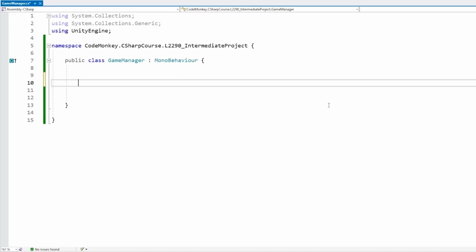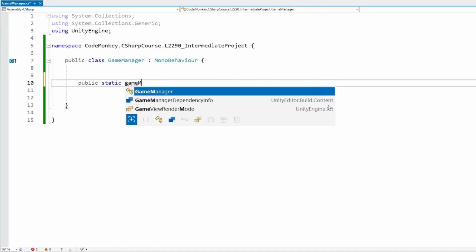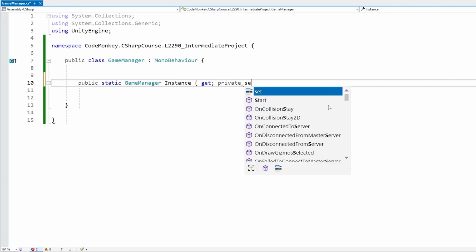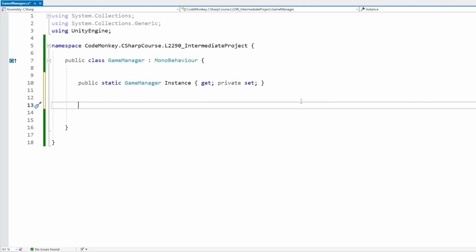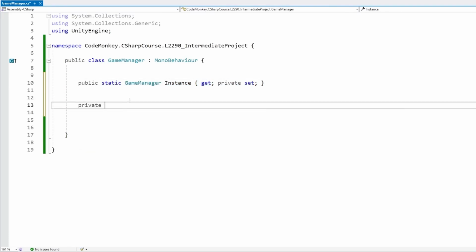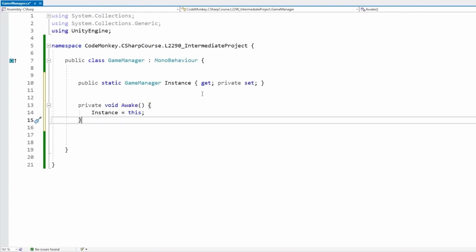And over here in the code, personally this is the only scenario where I use properties. And here I don't even use the backing field directly, I use the auto-implemented property. So I make it public because I want to have a public get. Let's make it static of type GameManager. Let's call it instance. And then this one has a public get and a private set. So yep, just like this. So this field has the perfect accessibility that I want for the singleton. So any class can get it, but only this class can set it. And then on Unity's standard Awake function, over here on this one, just set instance equals this. And yep, that's really it.